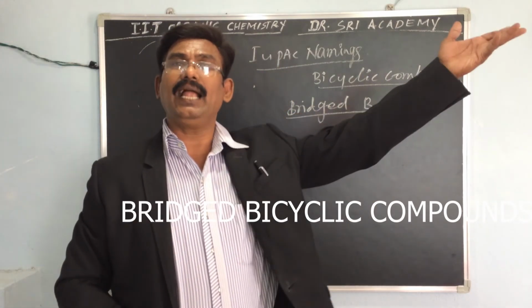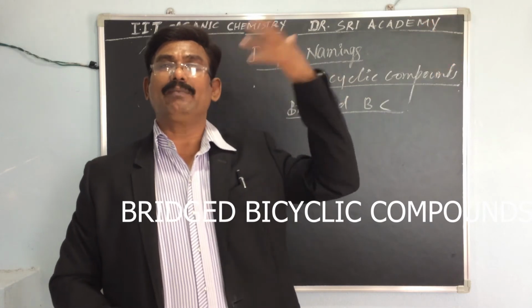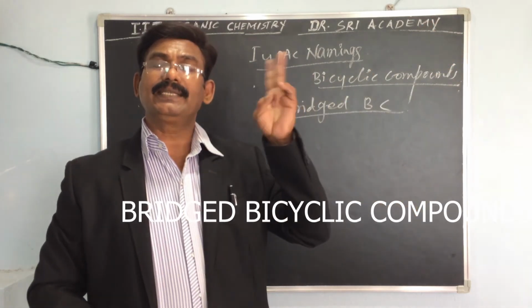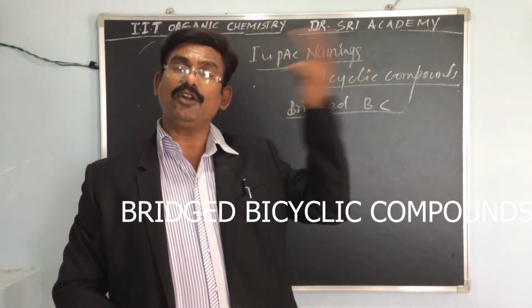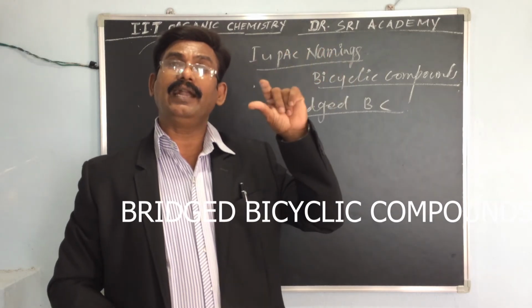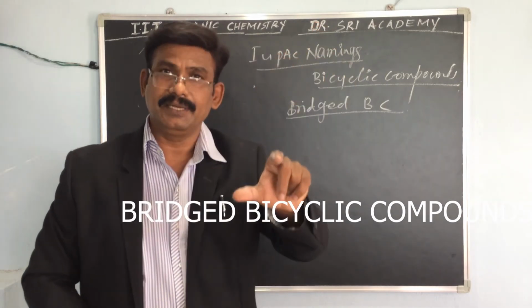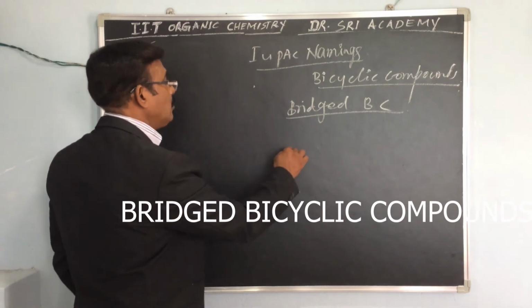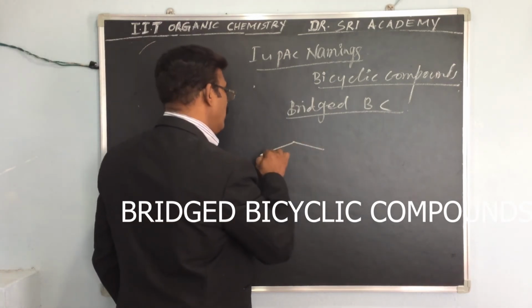What is a bridgehead, and what is a bridge? In this we have to remember two things: the bridgehead and the bridge. For example, this is the compound.